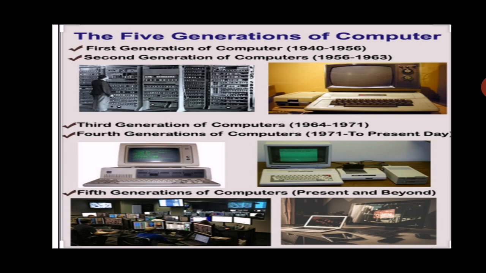Now we will discuss the five generations of the computer, which is also known as the evolution of the computer. Our first generation time was 1942 to 1956. Second generation time was 1956 to 1963. Our third generation computer system was 1964 to 1971. Fourth generation time was 1972 to present, and the fifth generation time is present to beyond. Now we will discuss each generation one by one.